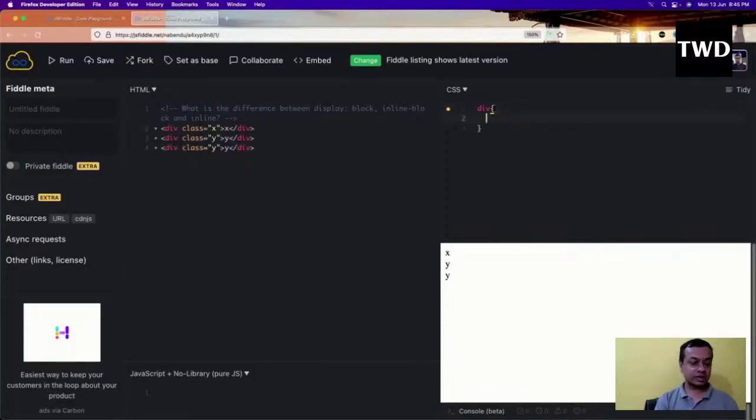Okay, so I'll come here to div, and I'll give a display of block, and maybe a color of white and a font size of 40 pixel. As I've told, a lot of elements are block level elements, but we can change some of this with CSS. That is the power of CSS. Okay, this will not show.